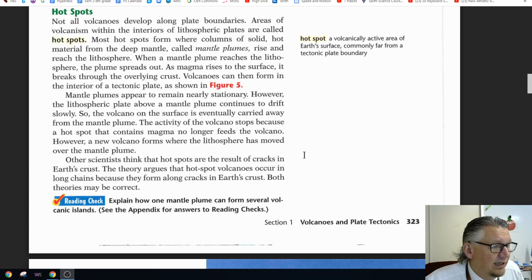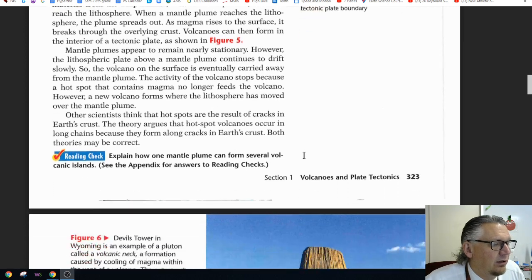Other scientists think that the hotspots are a result of cracks in the Earth's crust. The theory argues that hotspot volcanoes occur in long chains because they form along long cracks in the Earth's crust. Both theories may be correct.